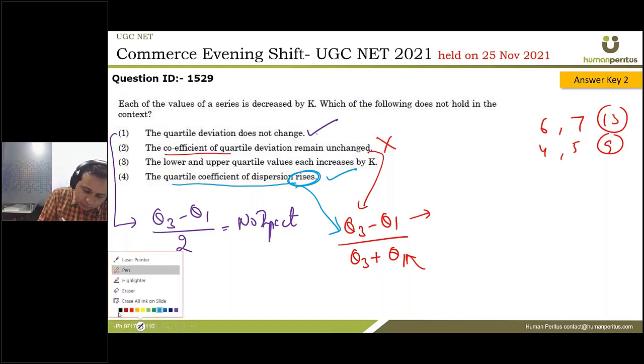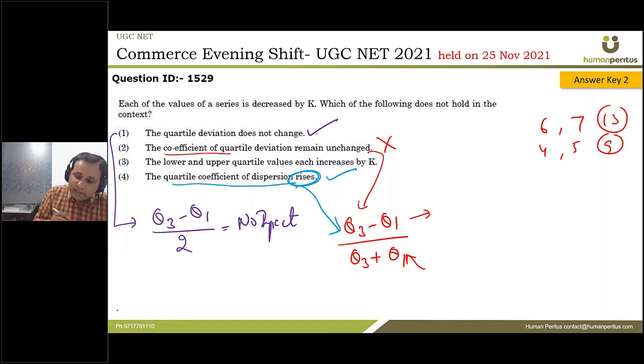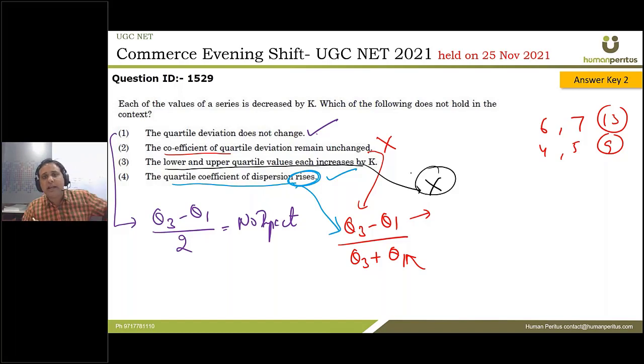Now the third is left. What is the third? Lower and upper quartile increase by k. So guys, this statement is also wrong. Lower and upper quartile should decrease by k, because both of them are. Q1 is the lower quartile and Q3 is the upper quartile. So both of them will also decrease by k. So this statement is also wrong, although in the official answer key only 2 is given as the answer, but 3 will also be a wrong statement, guys, mind it. So this is a mistake which NTA has committed. I hope they have accepted this in the answer key.